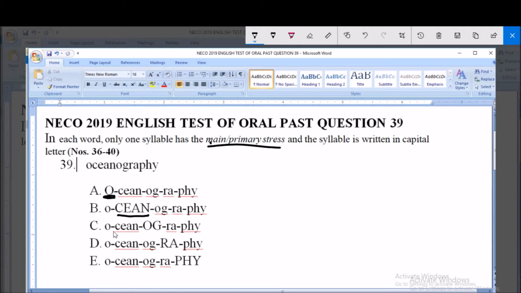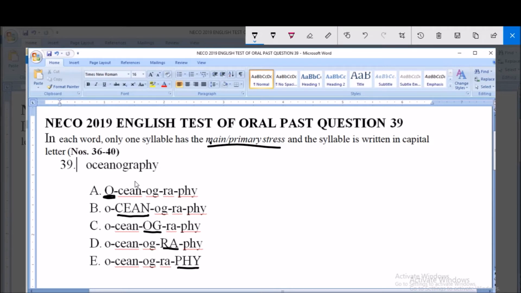Then in option C, OG is capitalized to tell us if it is the place where the stress falls. Then in option D, RA is capitalized to tell us if that is where the stress falls. Then in option E, PHA is capitalized to ask if that is where we have our primary stress.